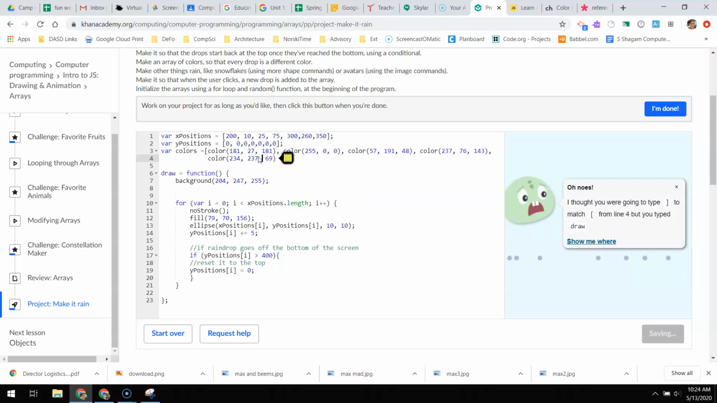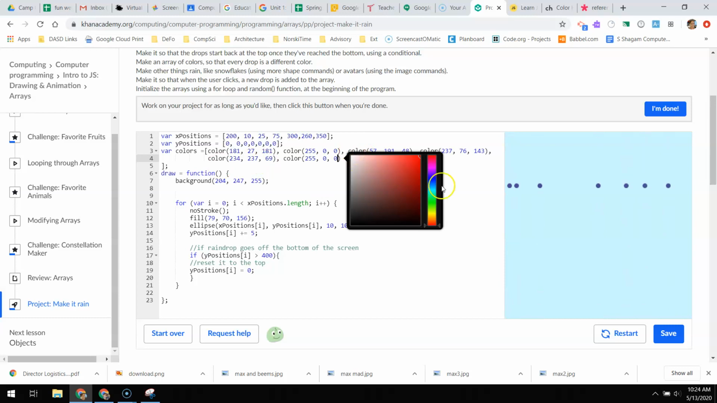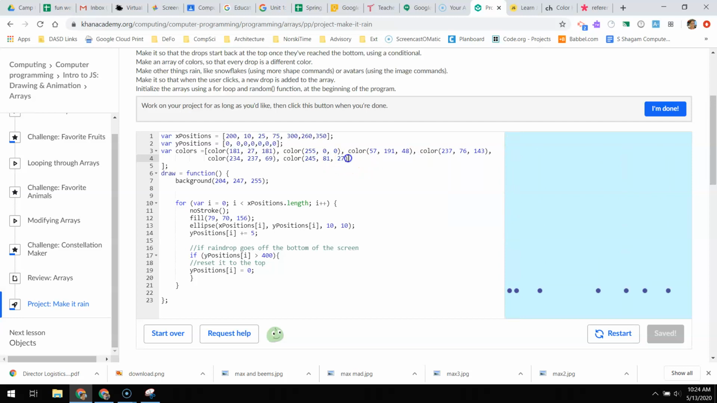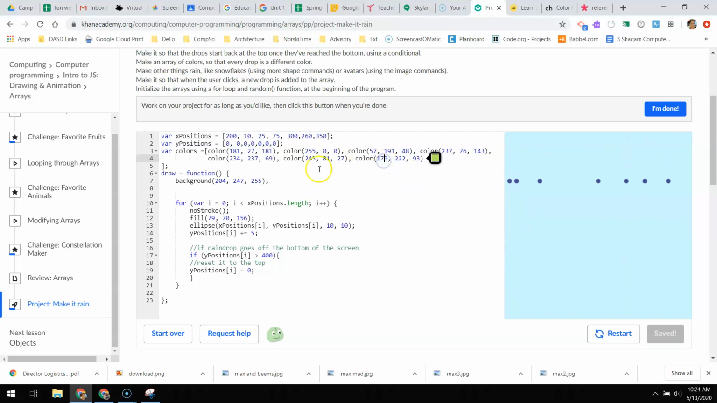And comma, I'm gonna put this here because it's gonna drive me absolutely nuts. And color, and let's pick like orange. And our last one, an ugly lime color.